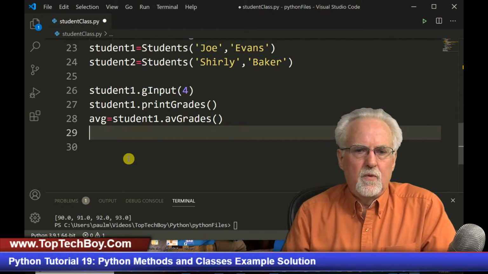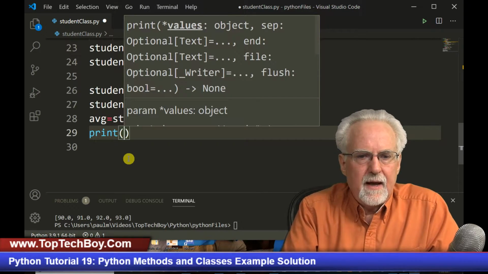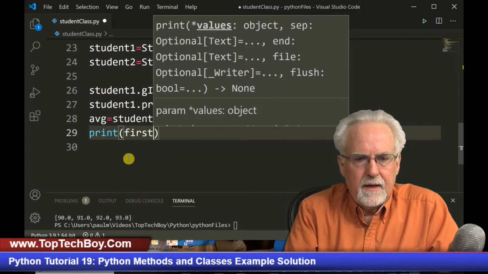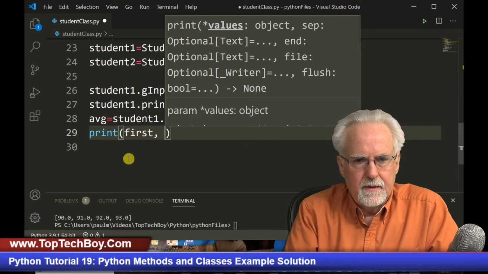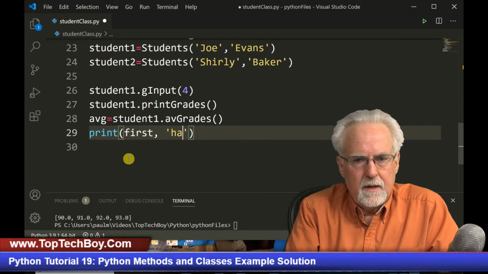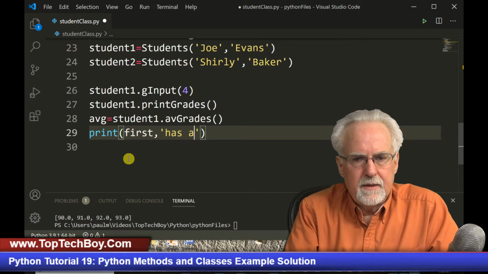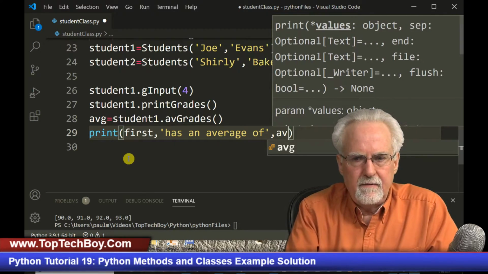And then I am going to say print, first, comma, has an average of, comma AVG.